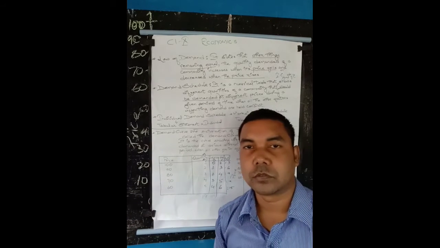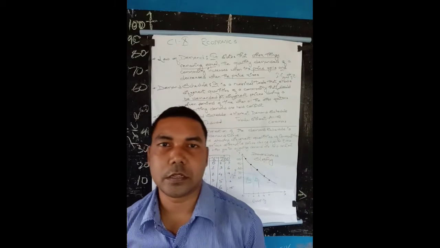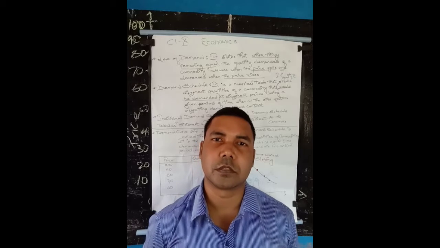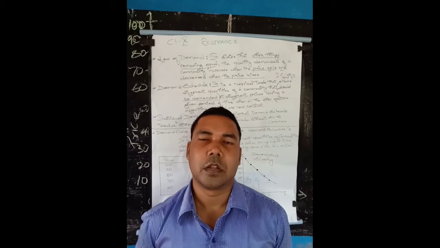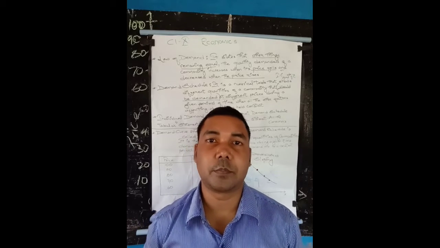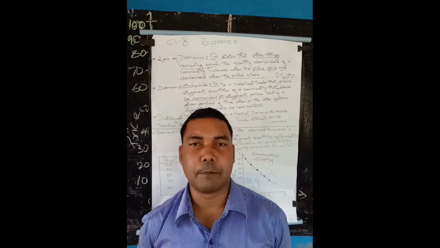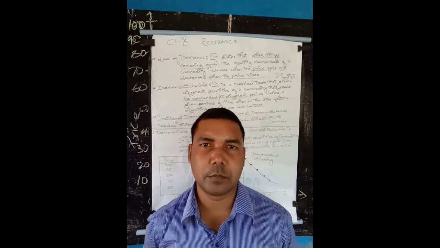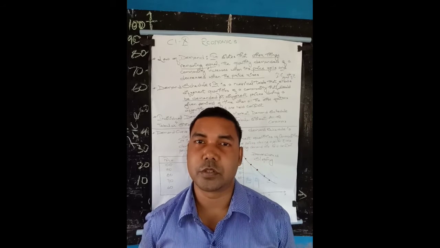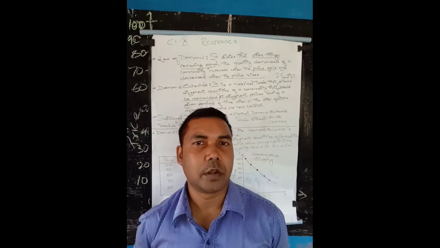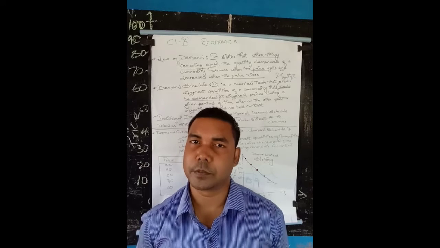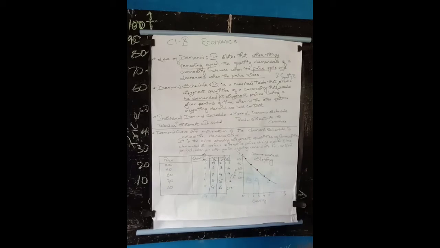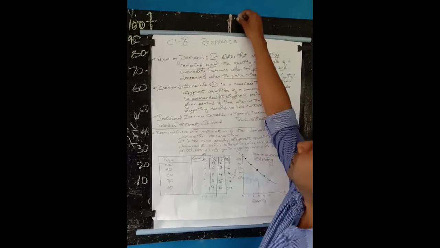It is demanded by the consumer: if it is individual demand, by the individual consumer; if it is market demand, by a group of consumers. So this is what we have studied about demand schedule and demand curve.